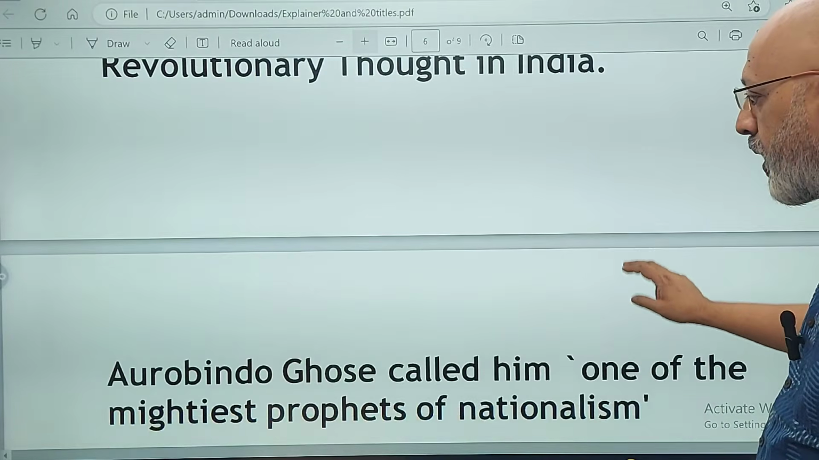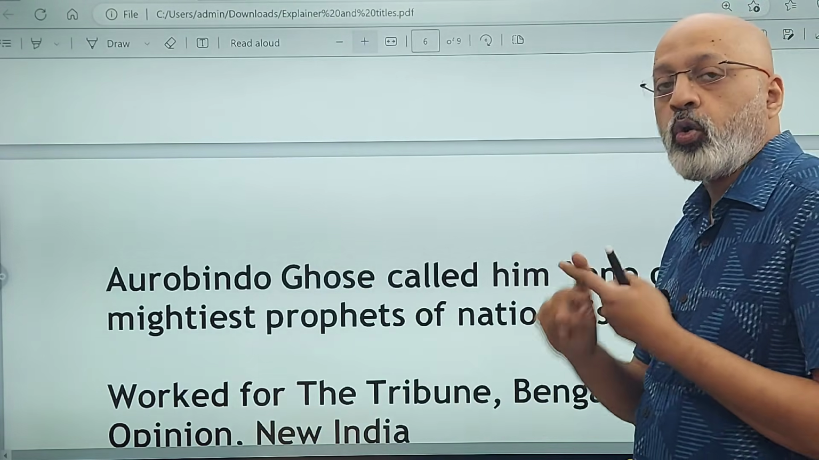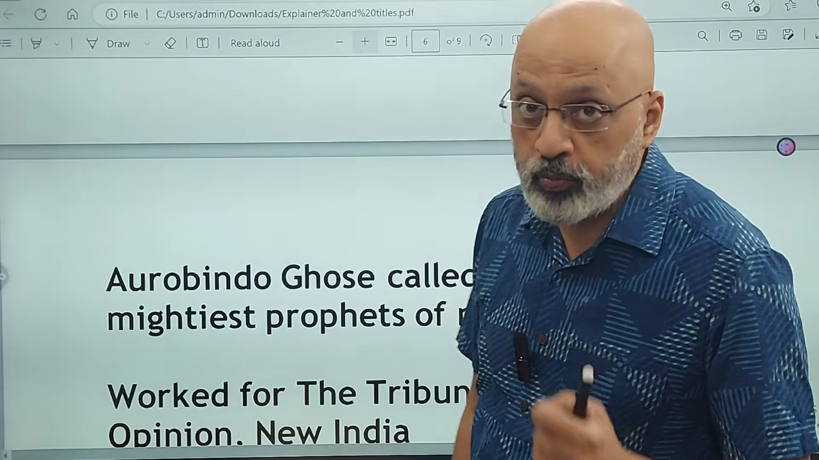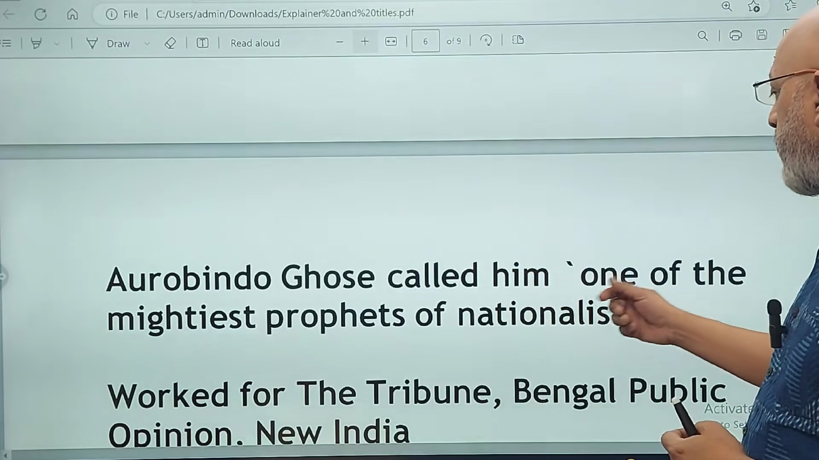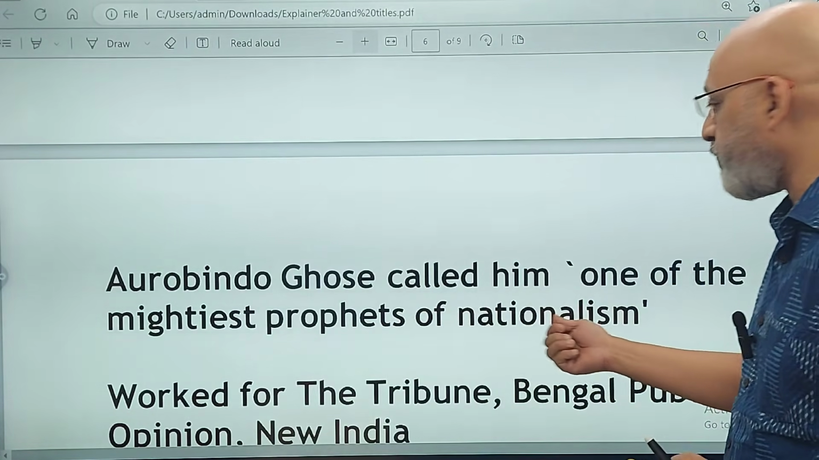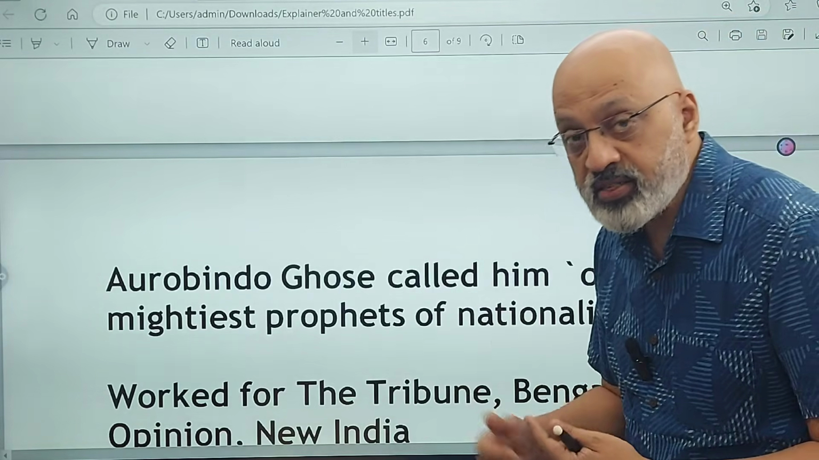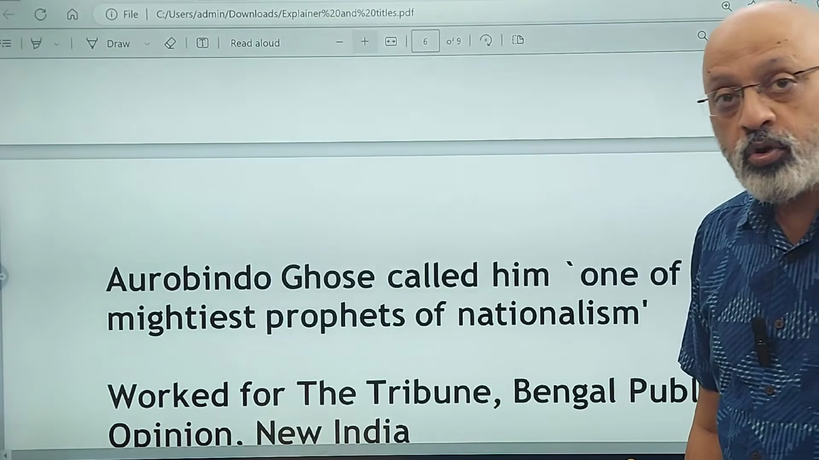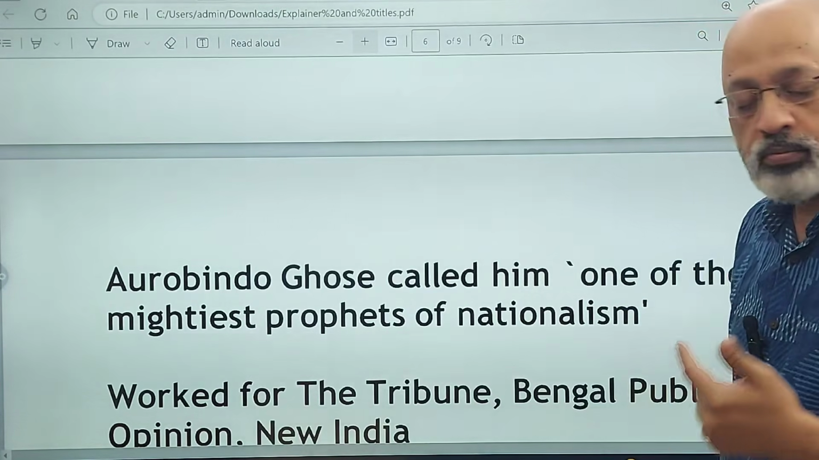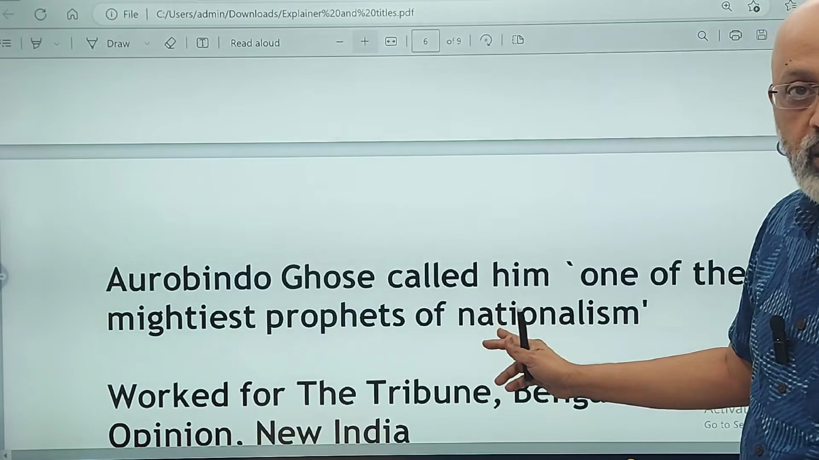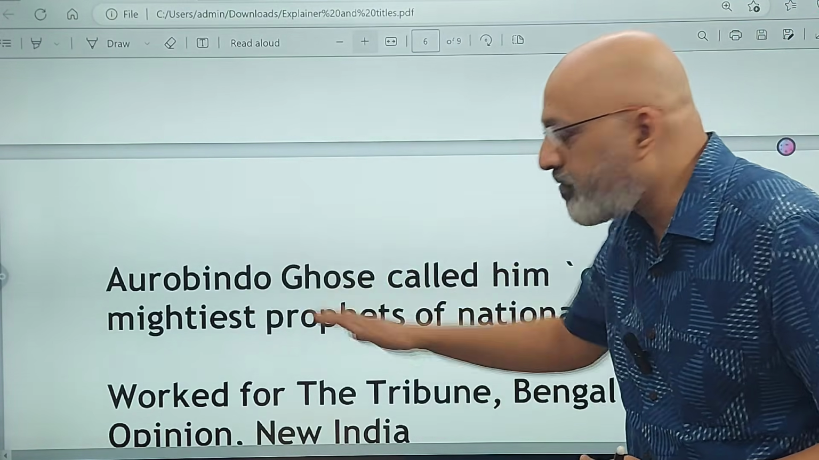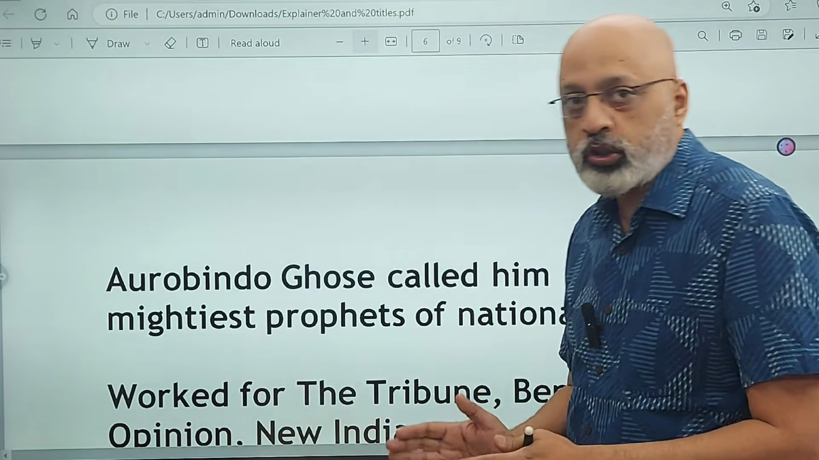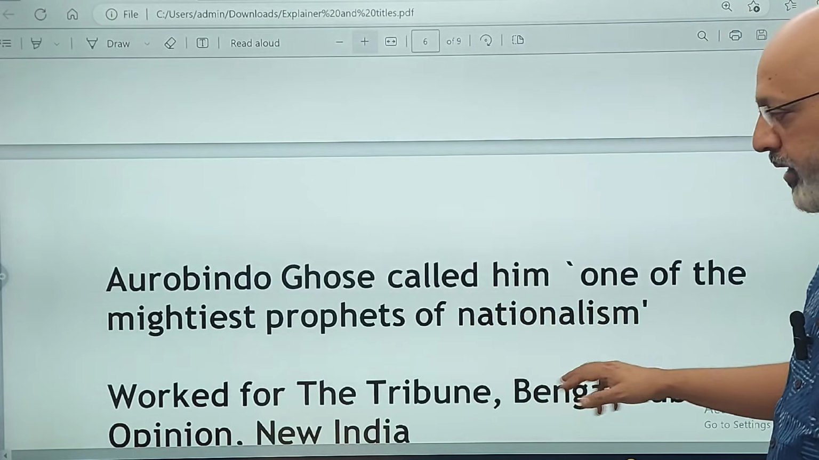He had a very close association with Aurobindo Ghosh, who founded the Aurobindo Ashram. Aurobindo Ghosh called him one of the mightiest prophets of nationalism. So this is the third in nationalism, after Raja Ram Mohan Roy, Surendranath Banerjee, and now Bipin Chandra Pal. This is a title given to him by Aurobindo Ghosh specifically. So remember this too.